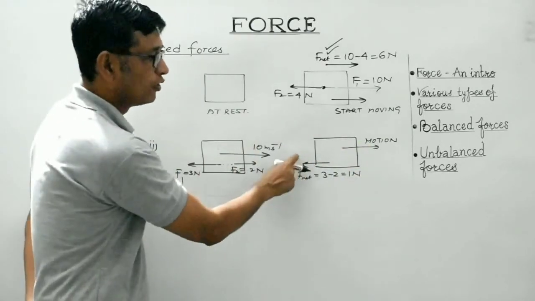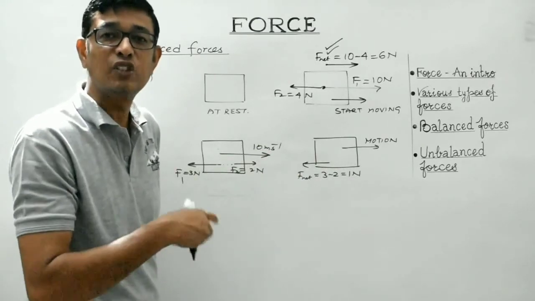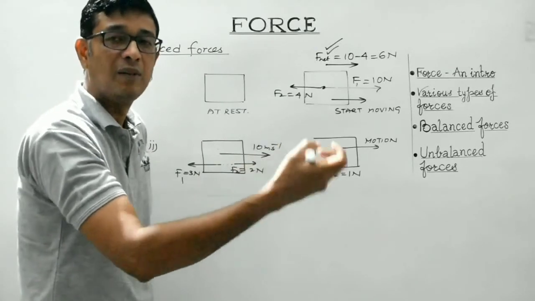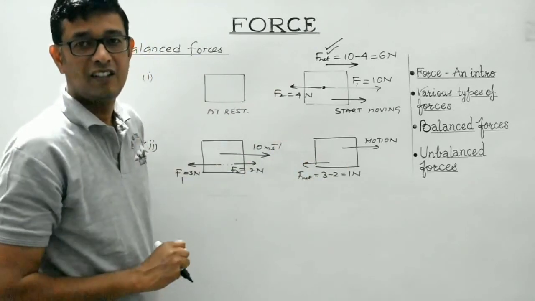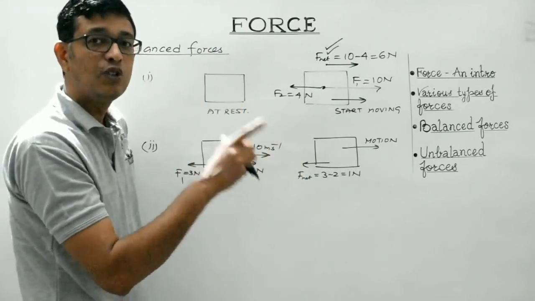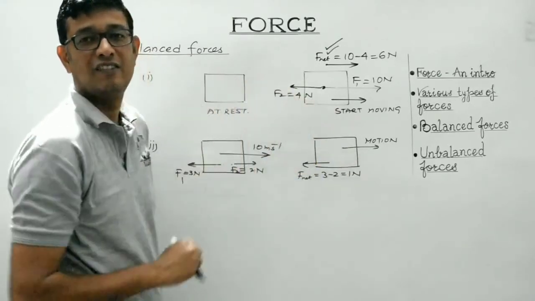So what will be the influence of this force? It will make the body decrease its speed, and eventually the body, after covering some distance, will come to rest. So this is an unbalanced force, which is making the body change its state from motion to rest.